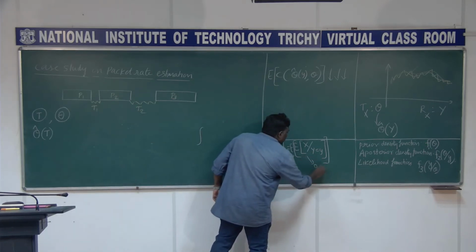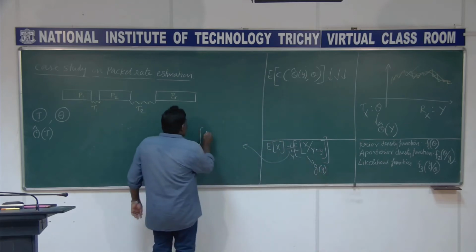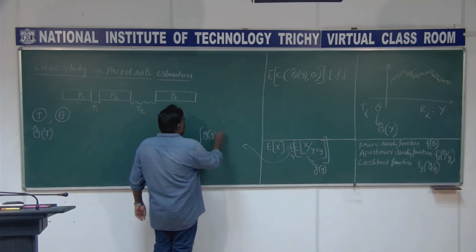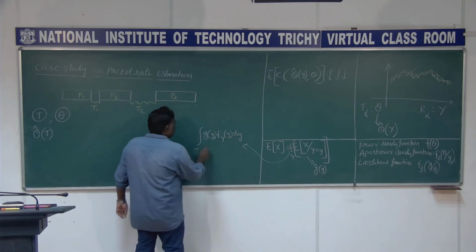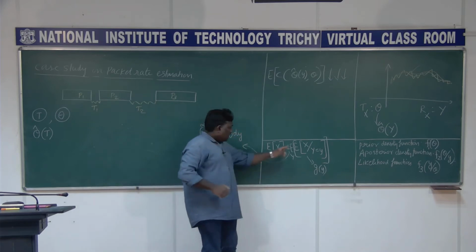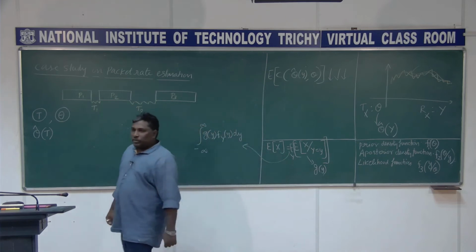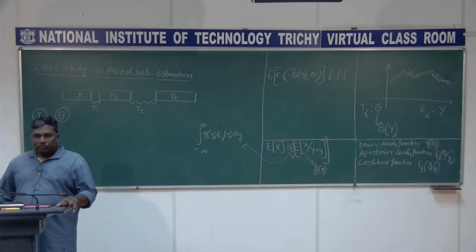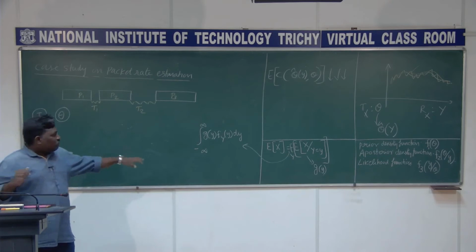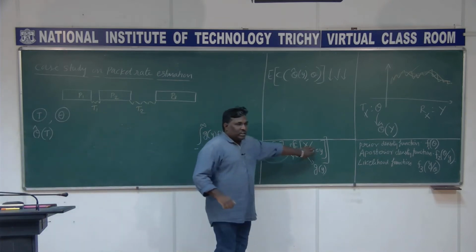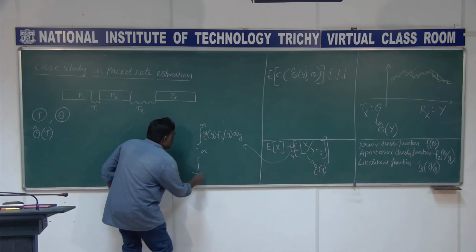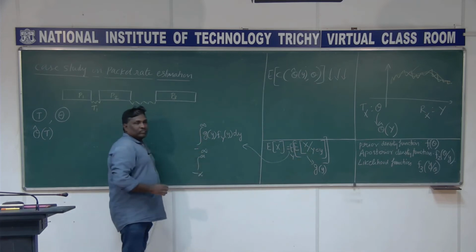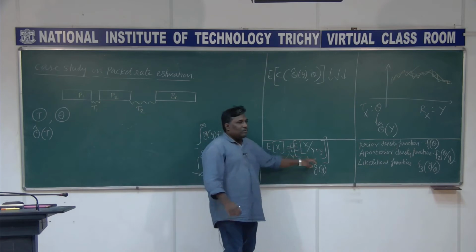So I'm writing this as a function of y and then multiplied with the density function, because the outer expectation is all about expectation over the random variable y. So now what is g of y? That is very clear. G of y is expectation of x given y equal to y.